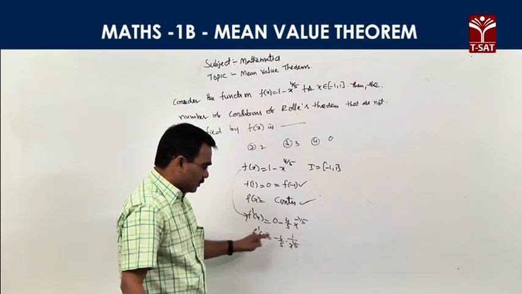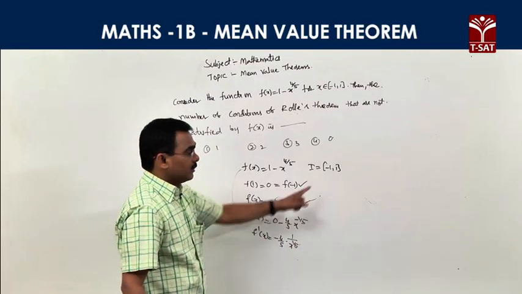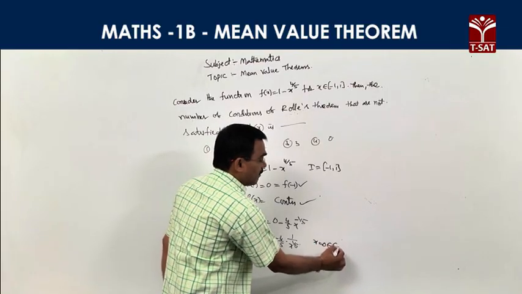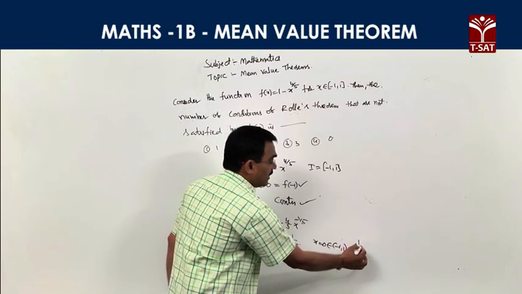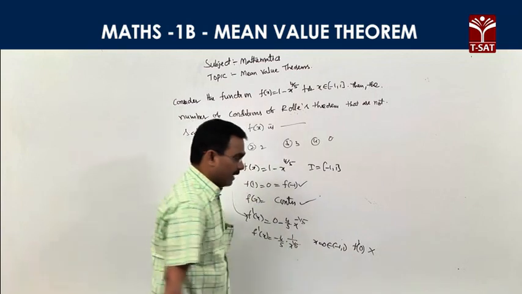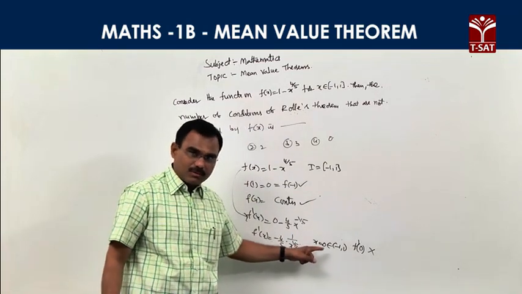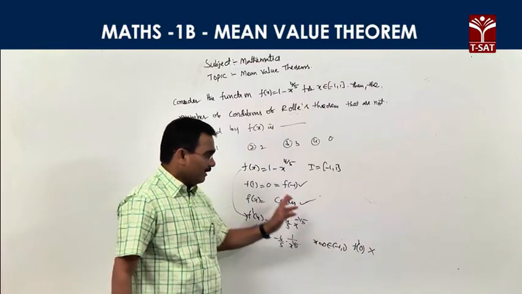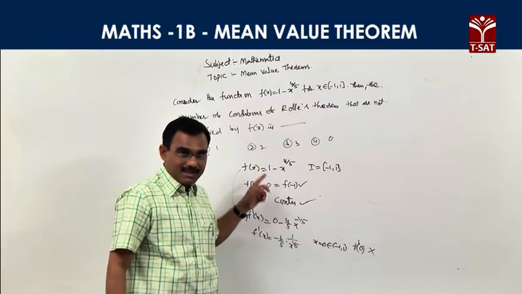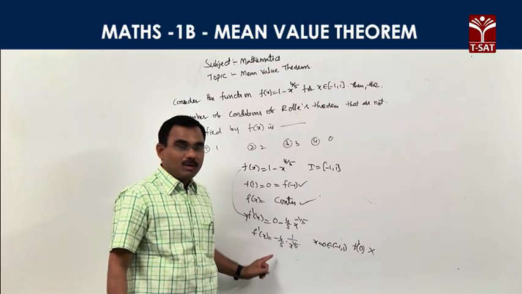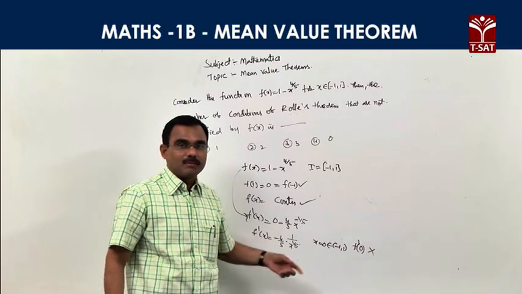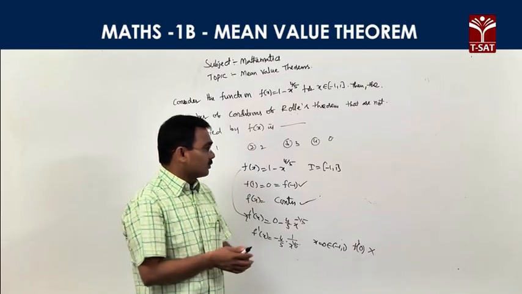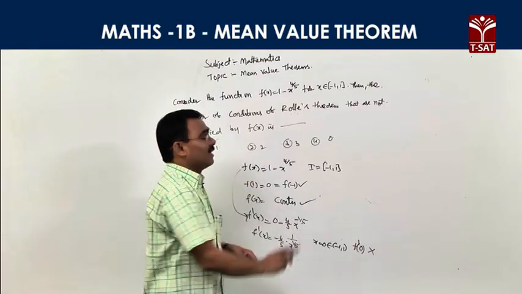If x is equal to 0, f dash x is not defined. 0 is our point in minus 1 comma 1, and f dash 0 is not defined. It means f is not differentiable at x equal to 0, so not differentiable in the interval minus 1 comma 1. But f is continuous, and the third condition is also satisfied. Only f is not differentiable in the interval open minus 1 comma 1. That is why, how many conditions of Rolle's theorem are not satisfied? Only one condition is not satisfied.